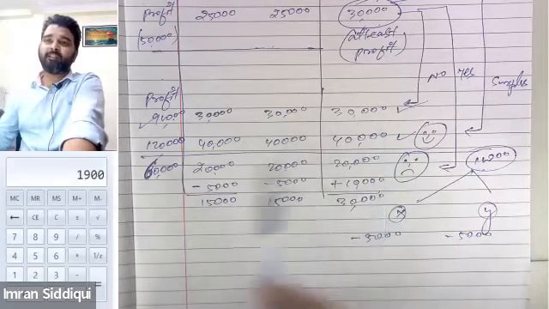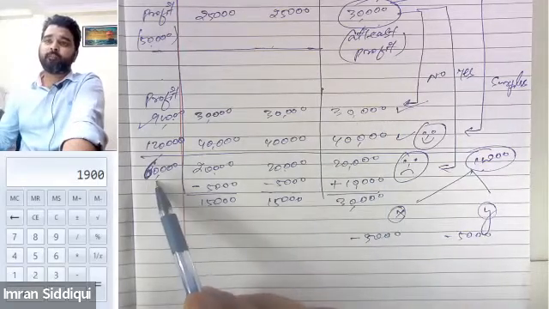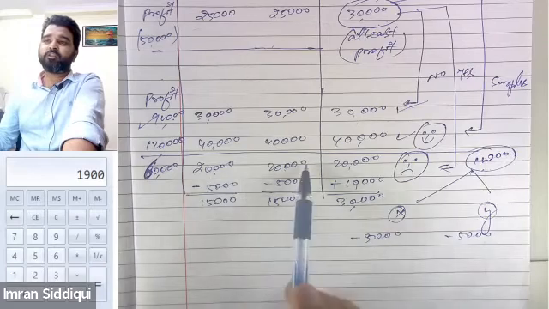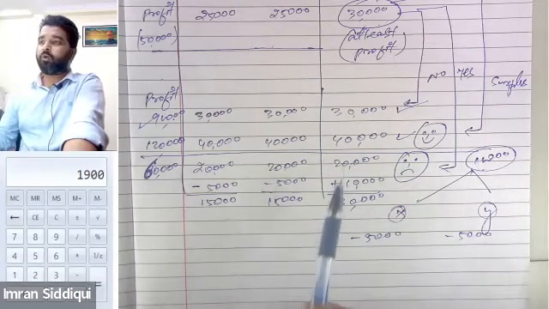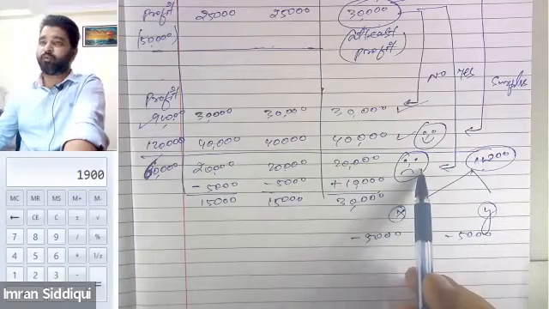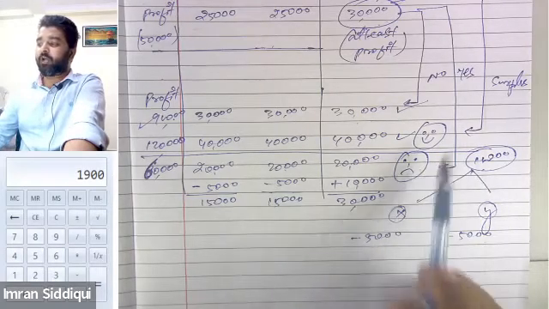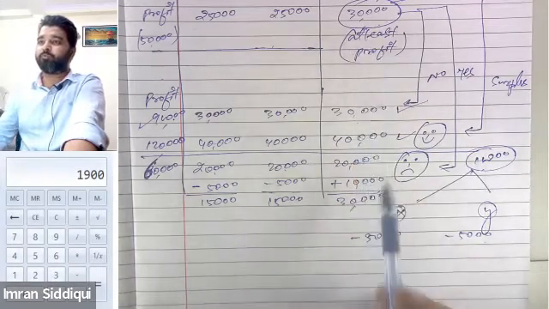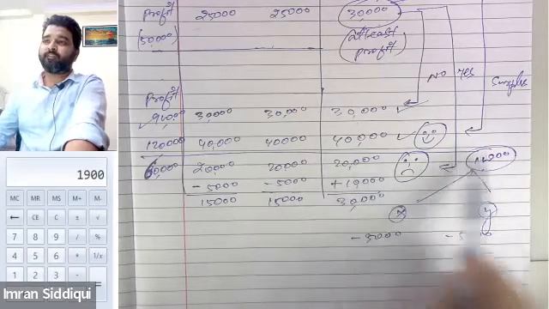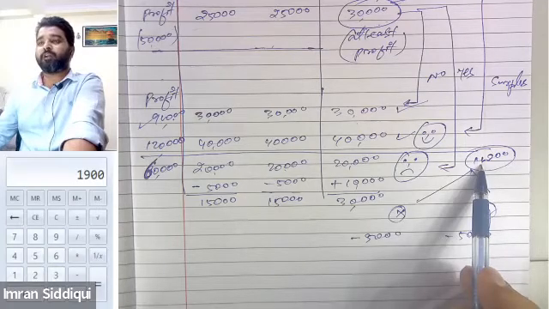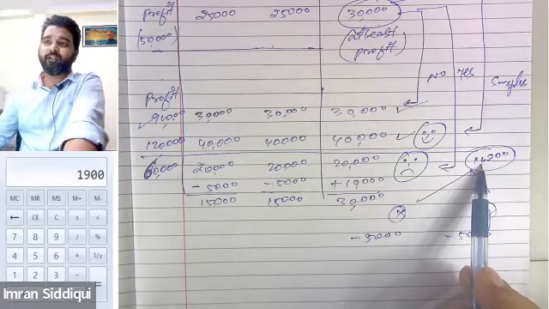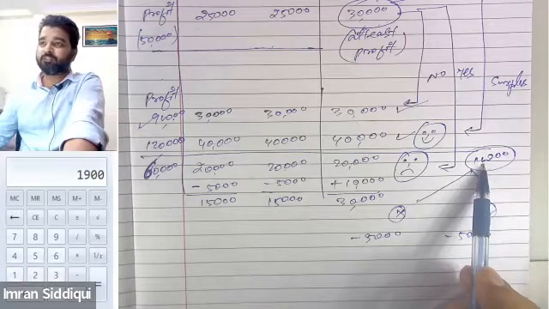But the problem arises in the next year, when the firm generates only 60,000. When the firm generates 60,000, the partners' shares will be 20,000, 20,000, 20,000 each. So now the problem started. Mr. Z started questioning that he was guaranteed 30,000 but only got 20,000. So there is a deficiency of 10,000. He is not happy because he got 10,000 less than what he was guaranteed. Because there is a loss of 10,000, this is called the deficiency in the profit of Z.